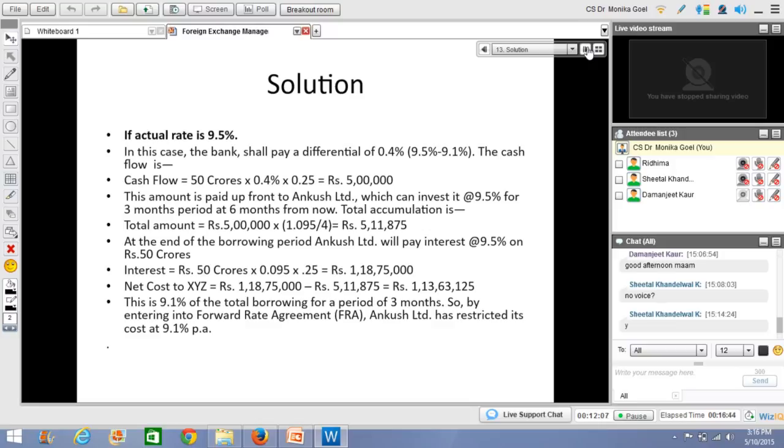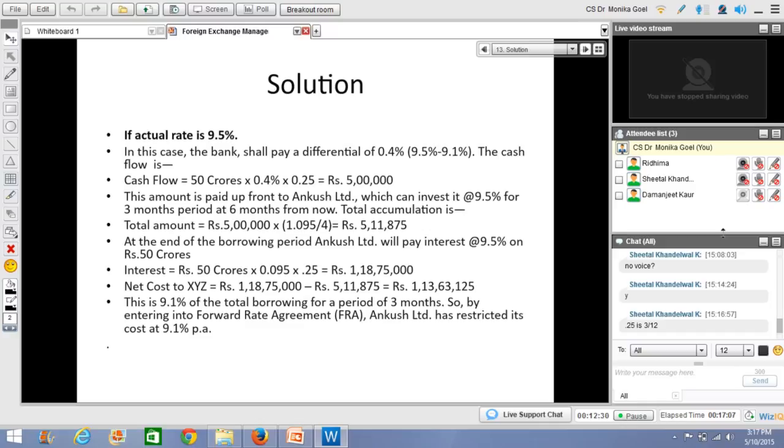So we will reduce this amount. That is 1 crore 13 lakh 63,125. This is the total amount, that is the net cost to Ankush Limited, not to XYZ. XYZ is a mistake here. So this 1 crore 13 lakh 63,125 is equal to 9.1%.